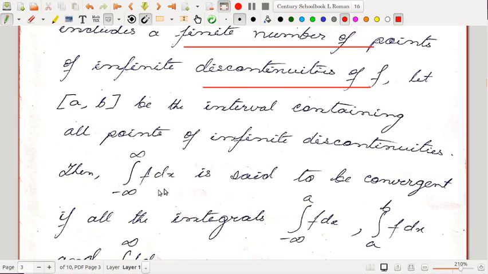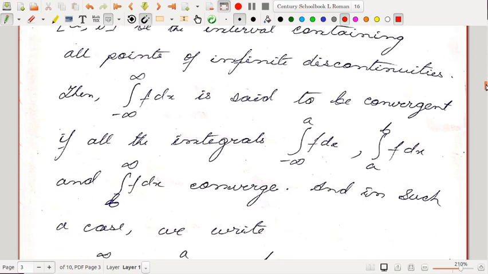Its range of integration is infinite, that's not a problem, but the function itself has an infinite discontinuity at x equal to 0. In such a case we evaluate from minus infinity to minus 1, then from minus 1 to 1, and then from 1 to infinity separately. We have to remove the points of infinite discontinuity.